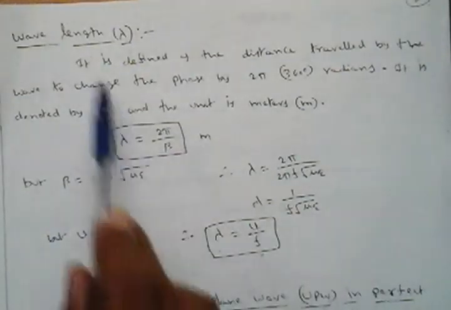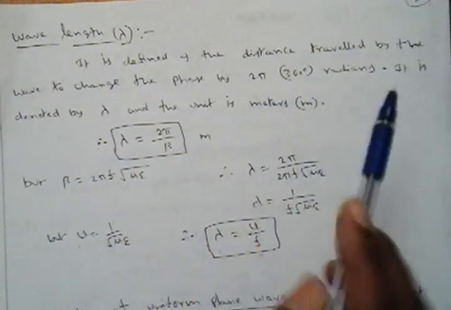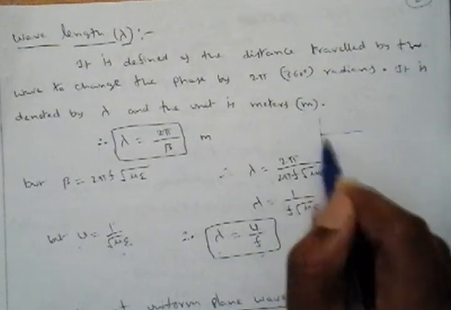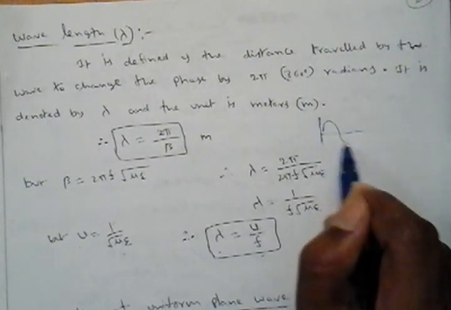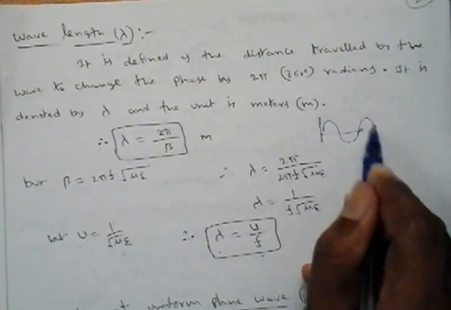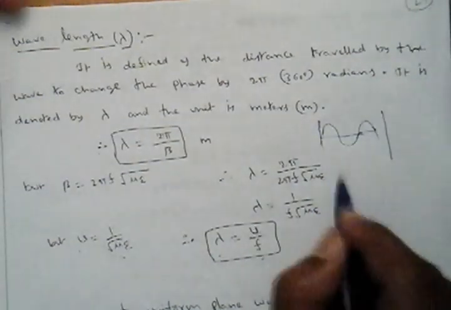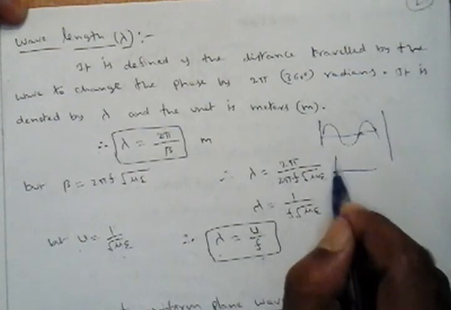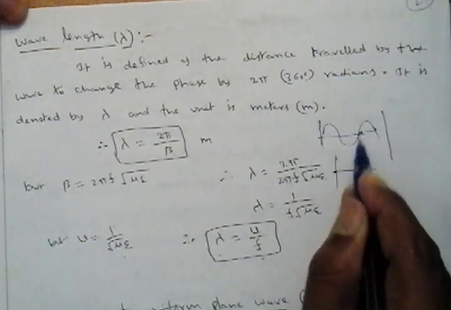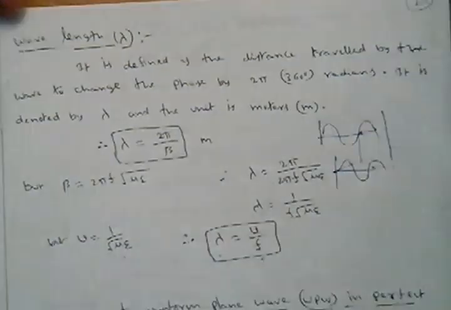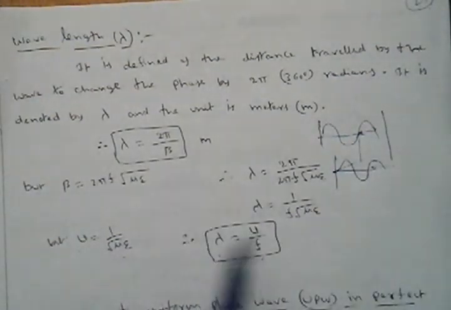Once again, see here, it is defined as the distance traveled by the wave to change the phase by 2 pi. So when the waveform is traveling, after some time period this waveform has changed by 2 pi radians, that means from here it will start again. So like this. This is called the wavelength of the uniform plane wave.